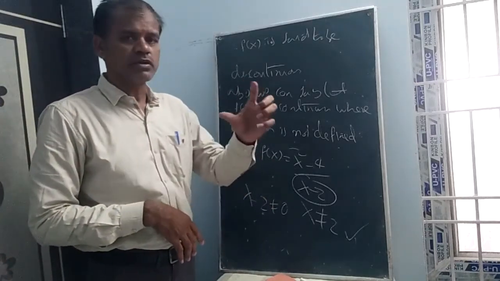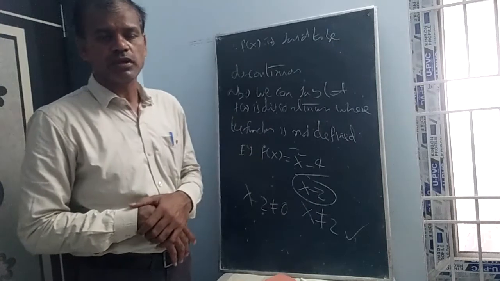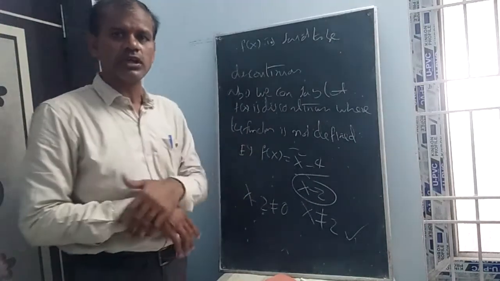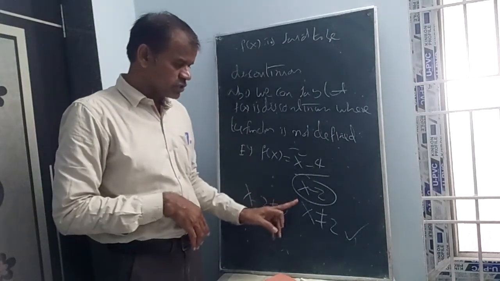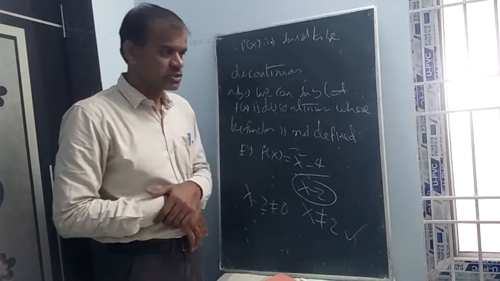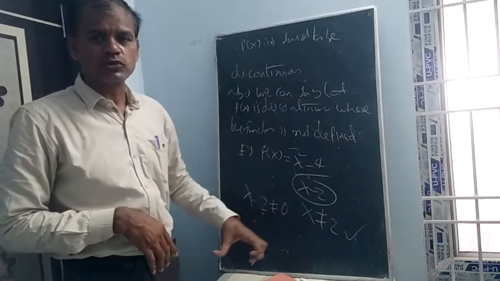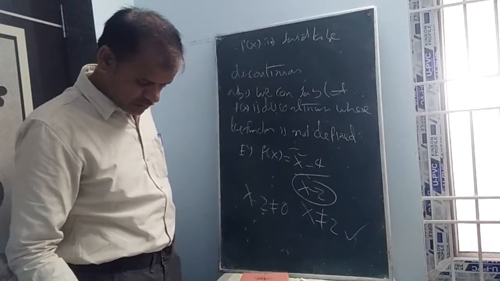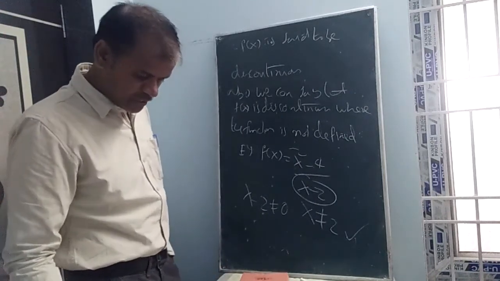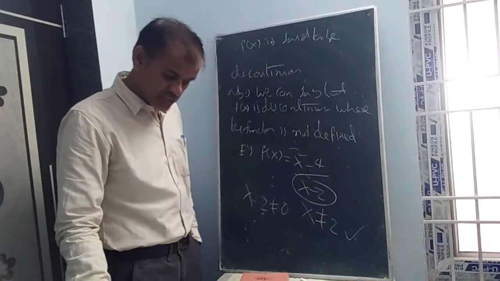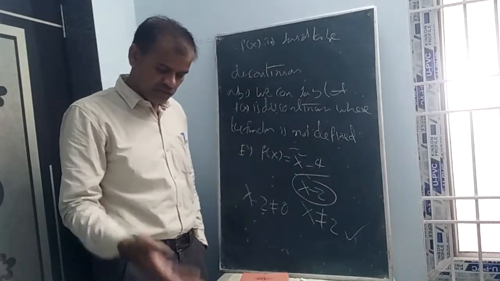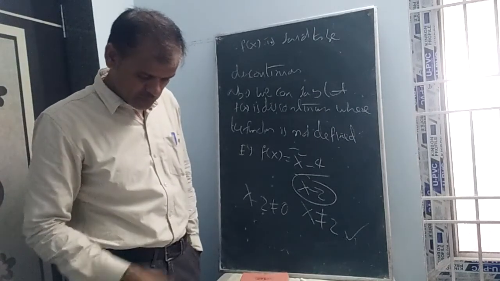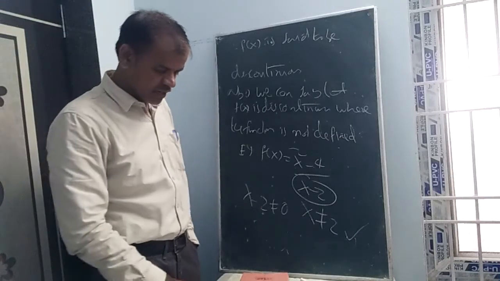So any limit, whether left limit or right limit, should exist, and it should be equal to the given value f of a, and the function should be defined according to the domain. So whenever such cases fail, the continuity fails. Now page number 37, you can read and understand the points. If f of x is not continuous at x equal to a, we say that f of x is discontinuous at x equal to a. So whatever the concept I said, simply we have written there.